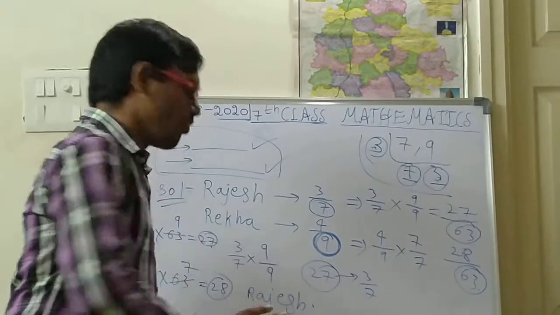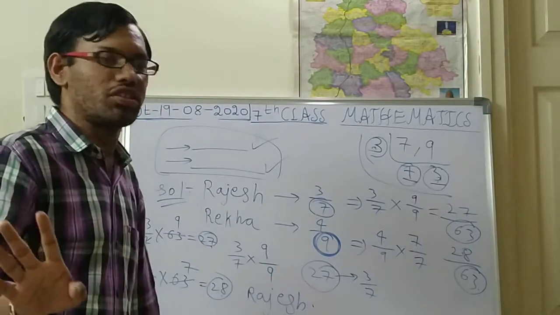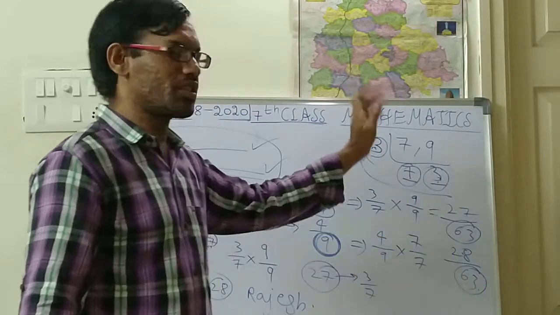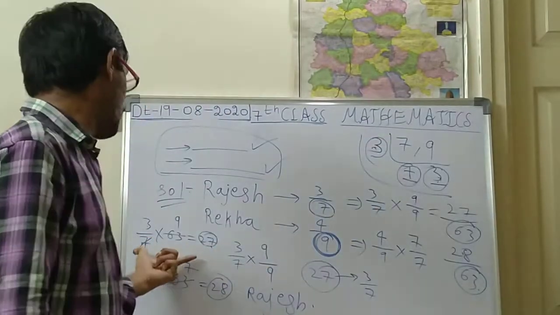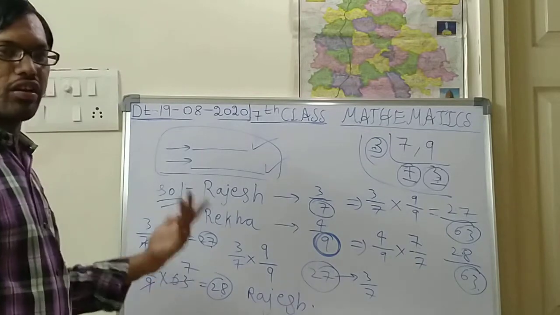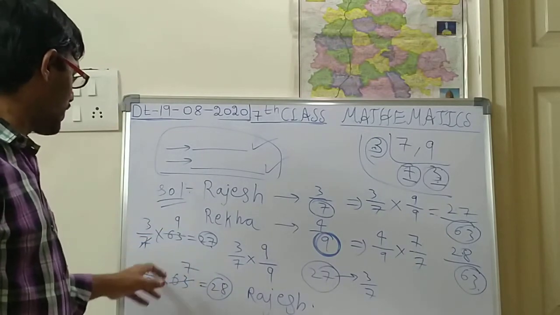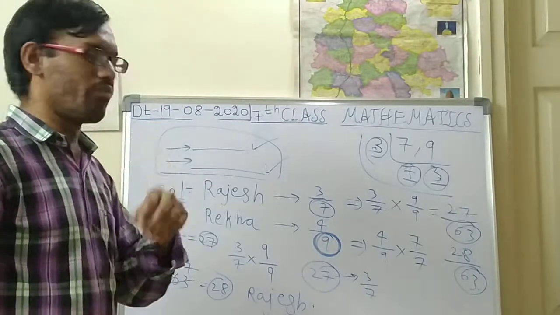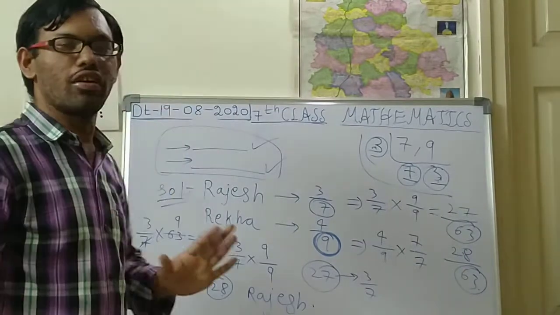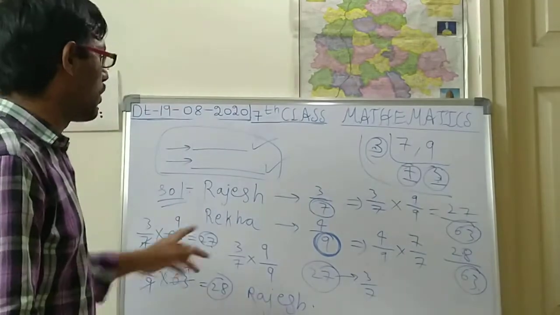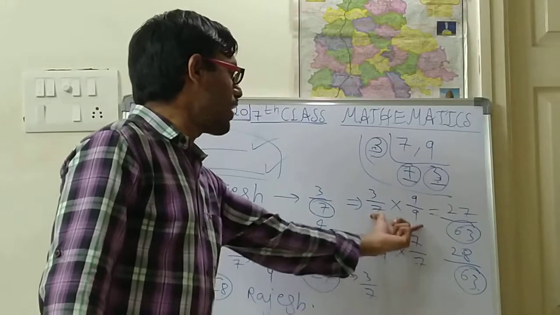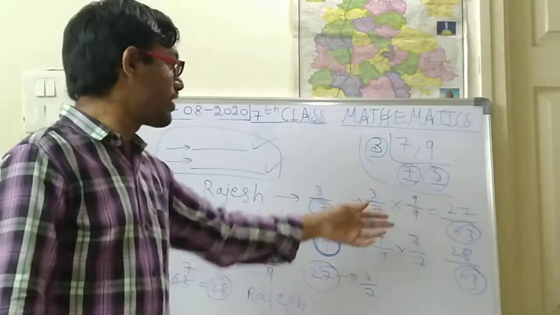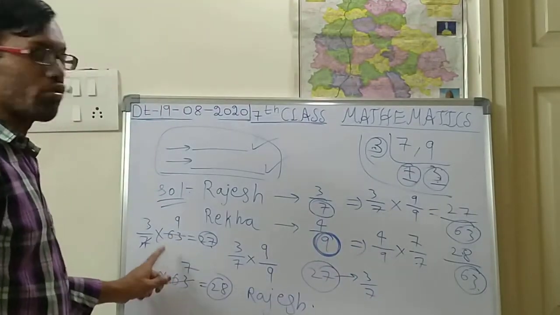So whatever model you want, it is your wish. If you write 3 by 7 into 9 by 9, 4 by 9 into 7 by 7, that is also correct. And if you do LCM like this, you can, that is also correct. So 3 by 7 into 63, 4 by 9 into 63, that is also correct. So whatever process you want, you can do. This process will be acceptable if there are only two fractions. If there are three fractions, you should compulsorily do this fraction method only.